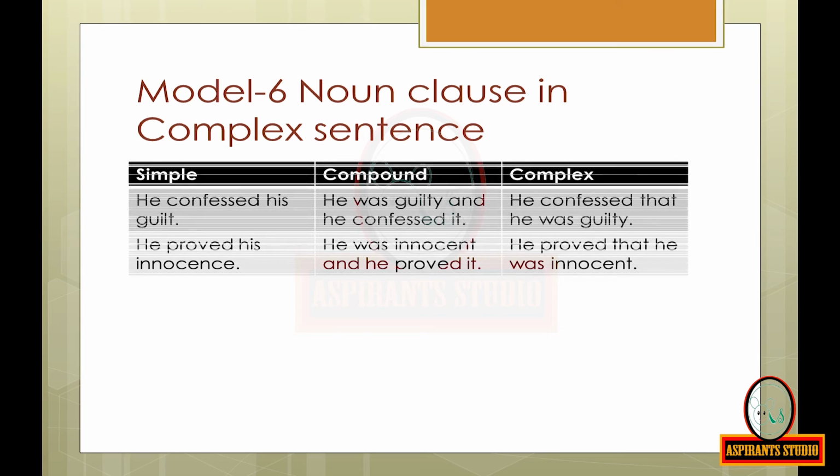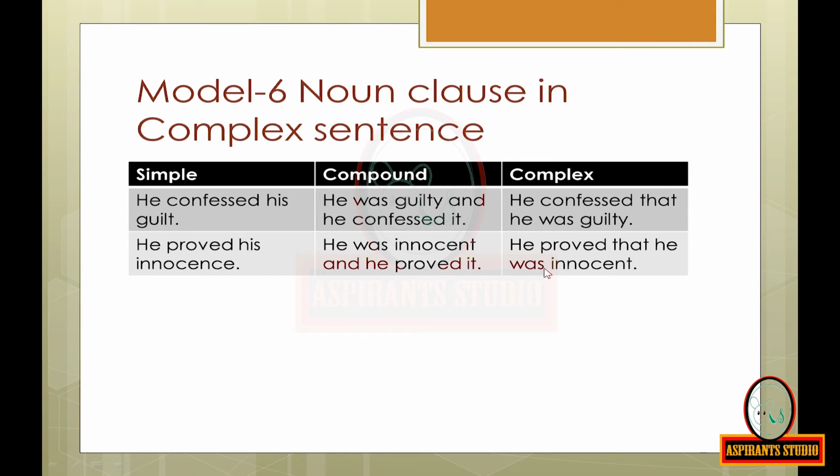Now we can have some examples in which you can see the noun clause in the complex sentence. Look at the complex sentence: He confessed that he was guilty. He proved that he was innocent is the next sentence. Look at these sentences. You have the noun clause over there. So noun clause is present in this complex sentence.